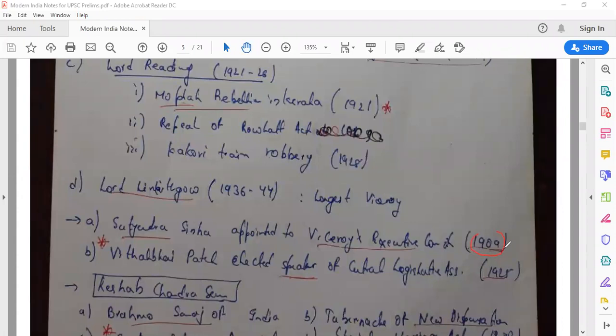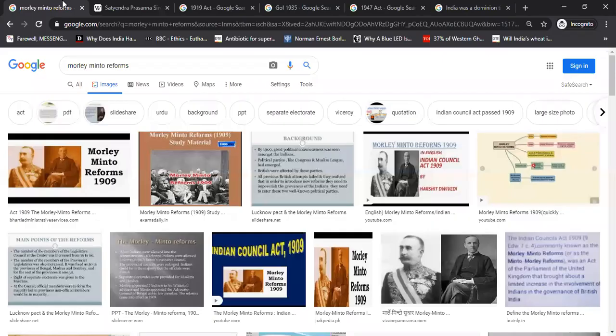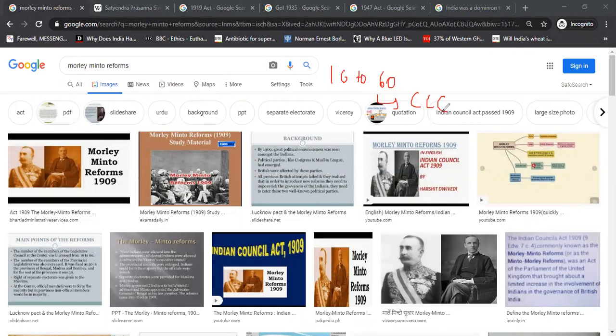And yes, there was one more very important thing in the 1909 Act: the number of members in the Legislative Council, official and non-official members, were increased. The number of members in the Central Legislative Council was increased from 16 to 60, right? Similarly, the number of members in provincial legislatures was also increased. But the major things which happened were the separate electorate and Satyendranath Sinha being appointed to the Viceroy's Executive Council. Now let's talk about the 1919 Act.